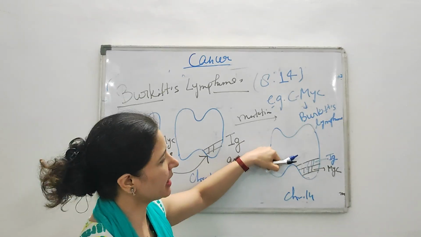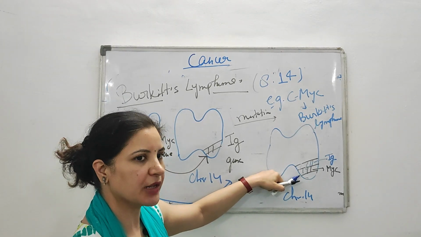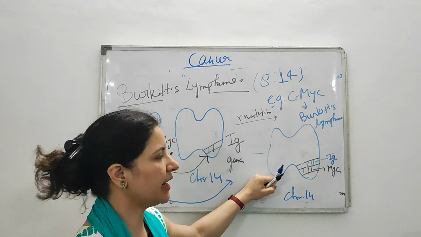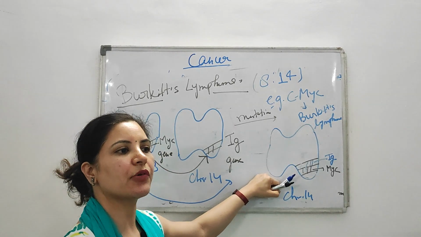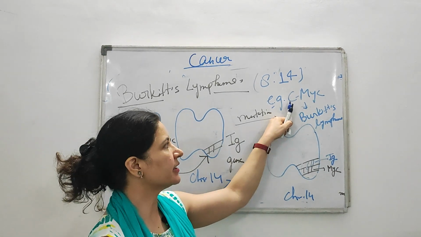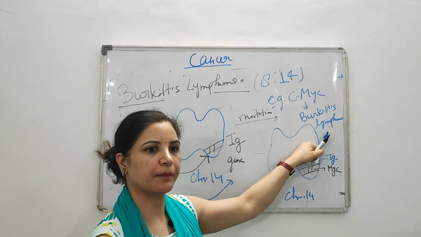And what happened? There is a formation of a hybrid gene, Ig-MYC. This hybrid gene is not normal. This is an abnormal gene and it will cause uncontrolled proliferation of cells. And when there is uncontrolled proliferation of cells, then what develops? Cancer will develop. The example is c-MYC gene mutation, which causes Burkitt's lymphoma.